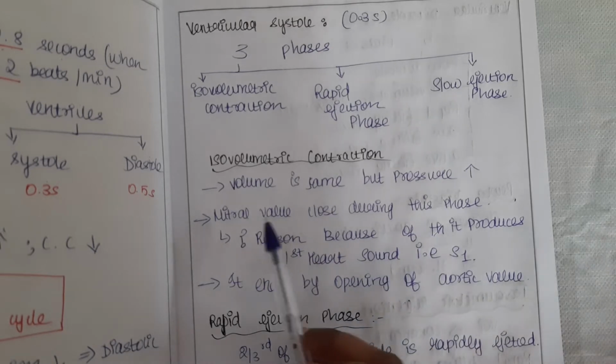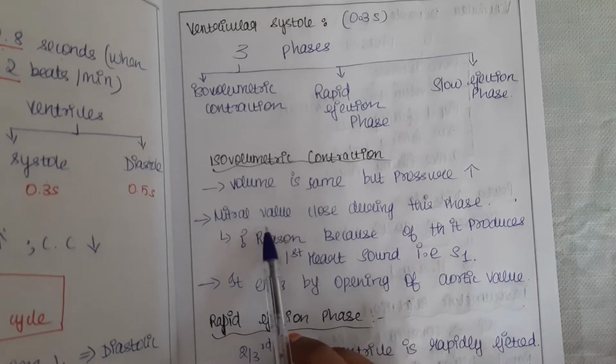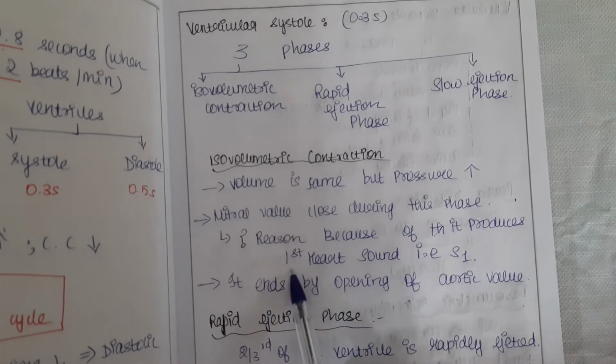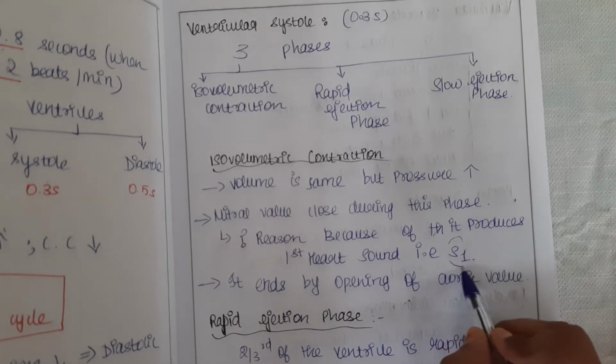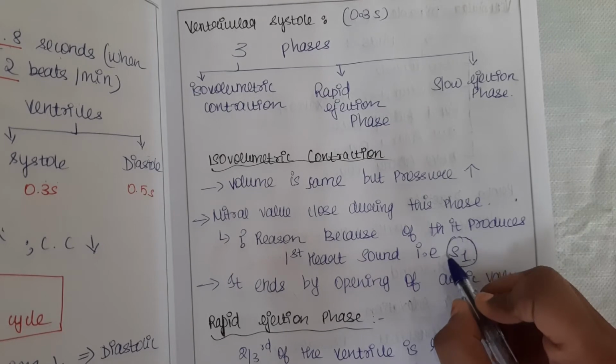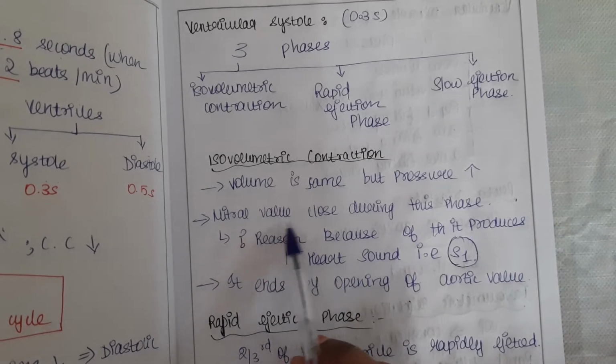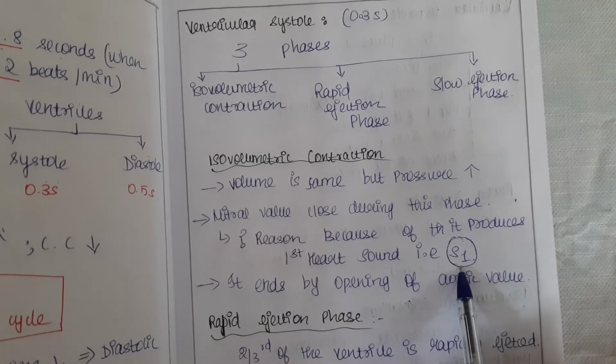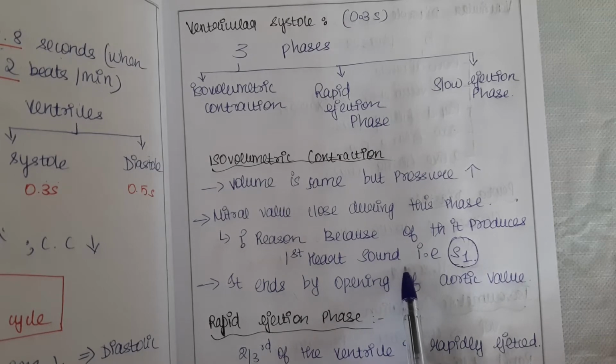Because of the mitral valve, backward movement of the blood is not possible, and closure of that valve results in the first heart sound, that is the S1 heart sound. Okay. So closure of the mitral valve is the S1 heart sound. It produces the first heart sound.